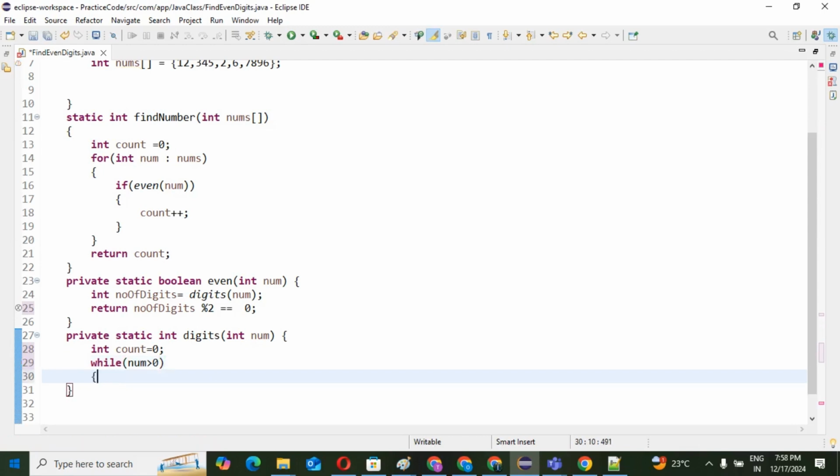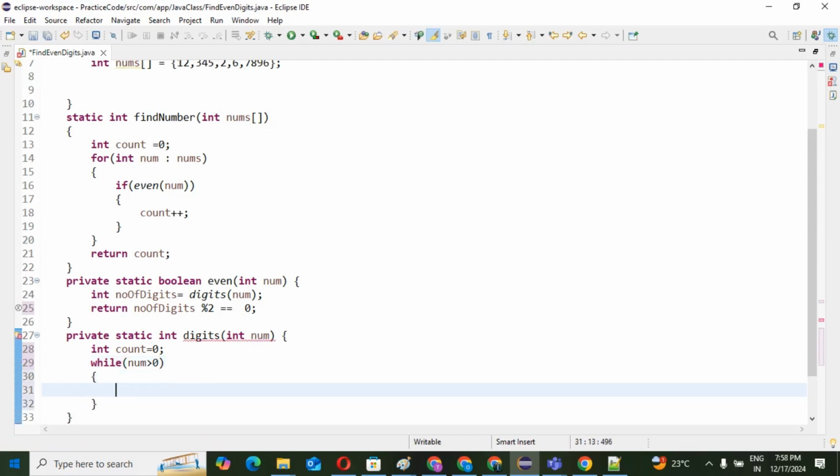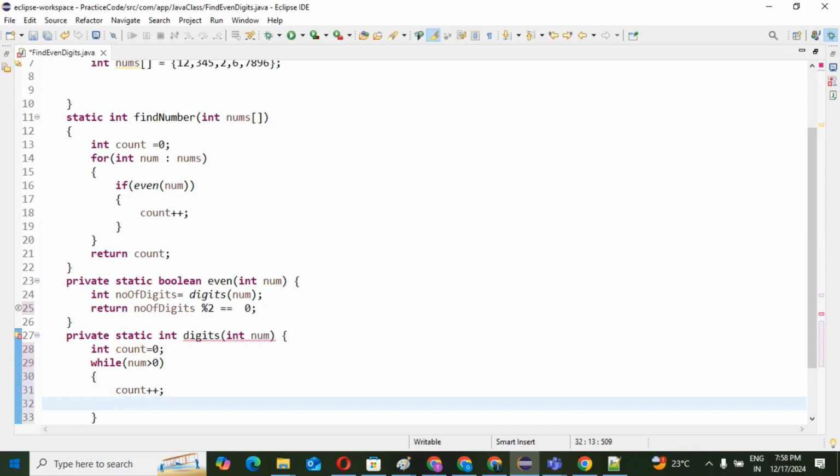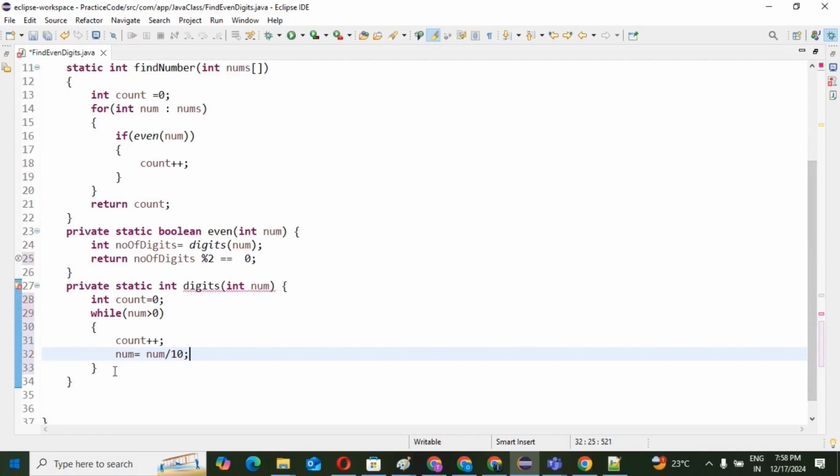First, count plus plus. But how does count plus plus work? We can check num equals num divided by 10. This is the logic. With that logic we can find the digits, then we can return the count.